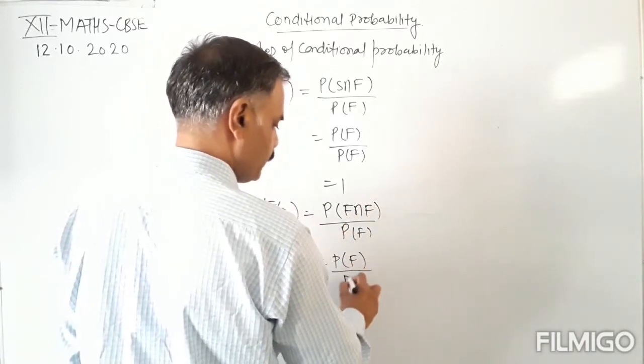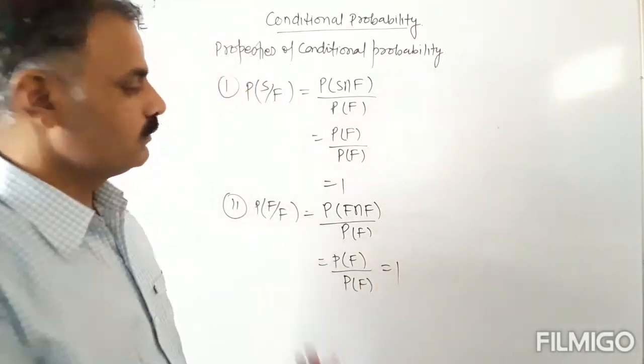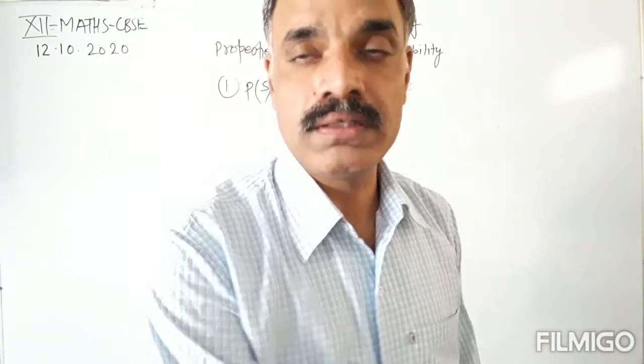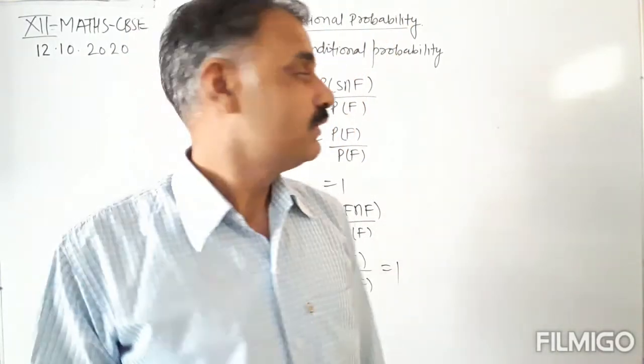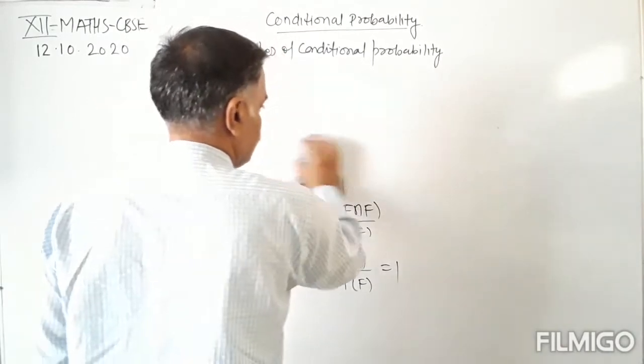So P(F) upon P(F) equals 1. Okay, so these are two of the properties of the conditional probability.